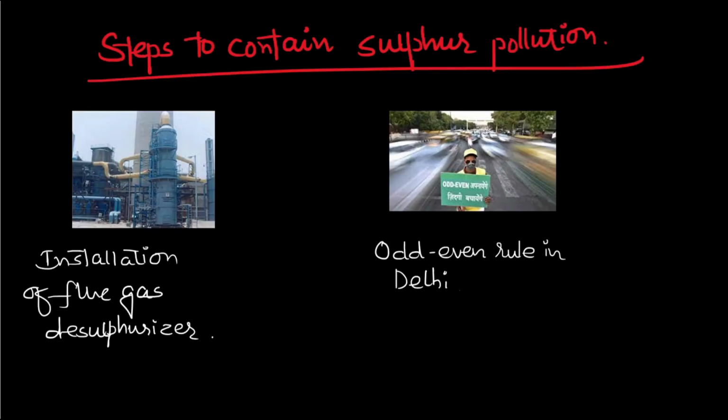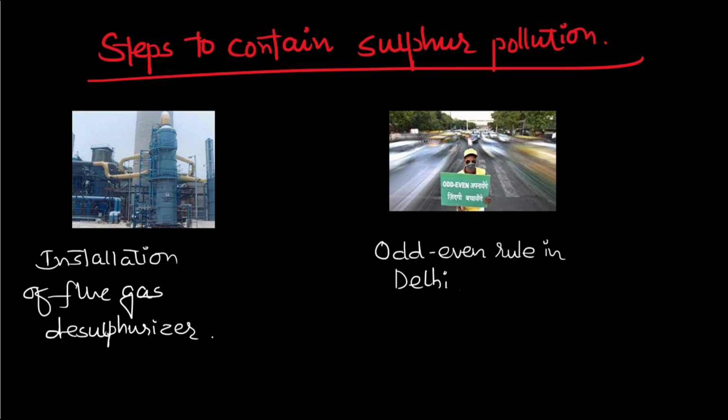Now, there are different steps taken by the government to contain sulfur pollution. One is the installation of flue gas desulfurizers, which will separate or reduce the quantity of sulfur present in the flue gas given out into the atmosphere.